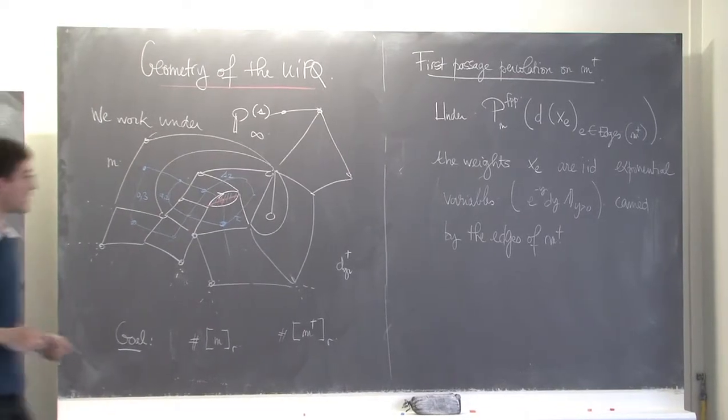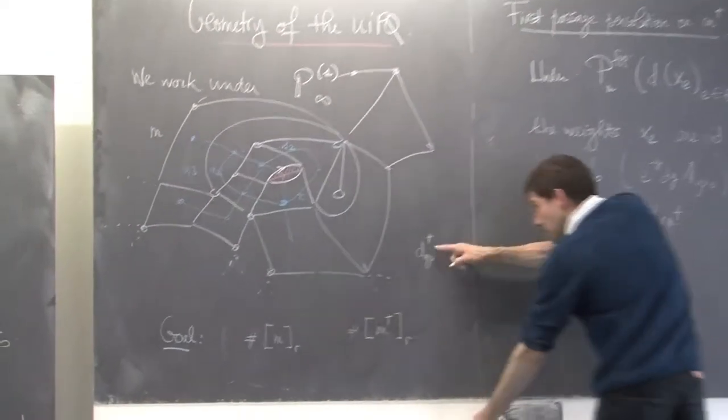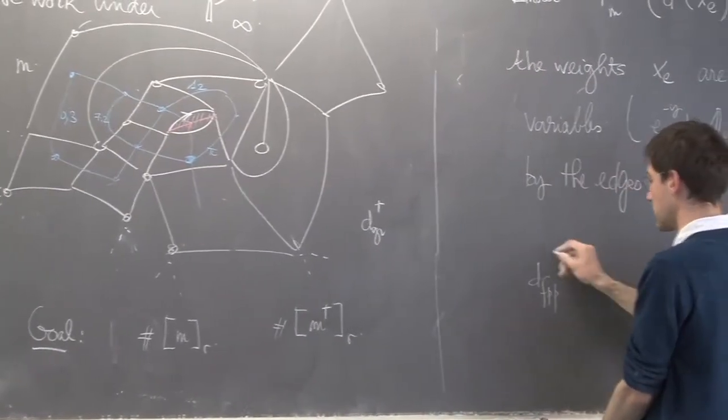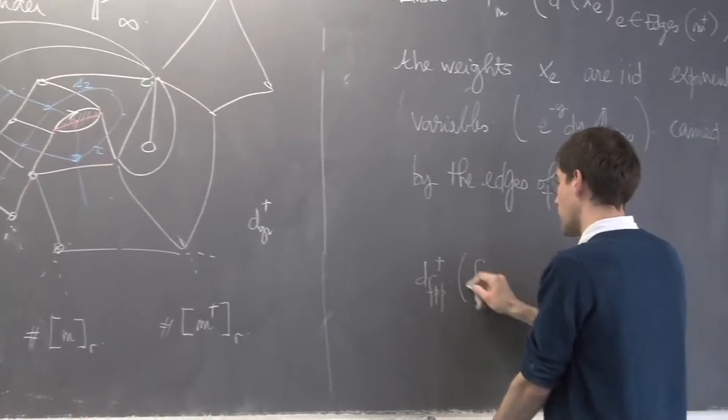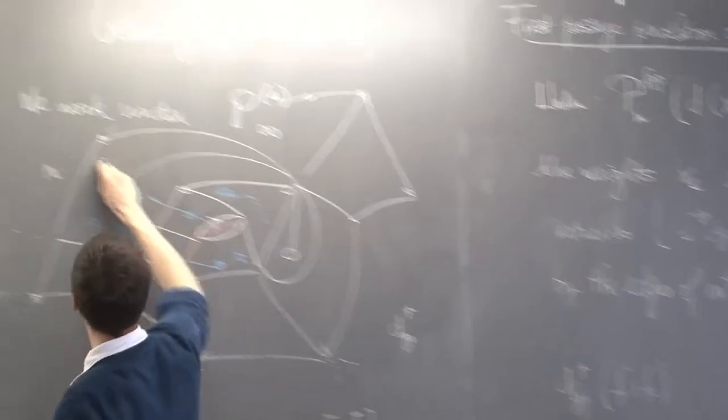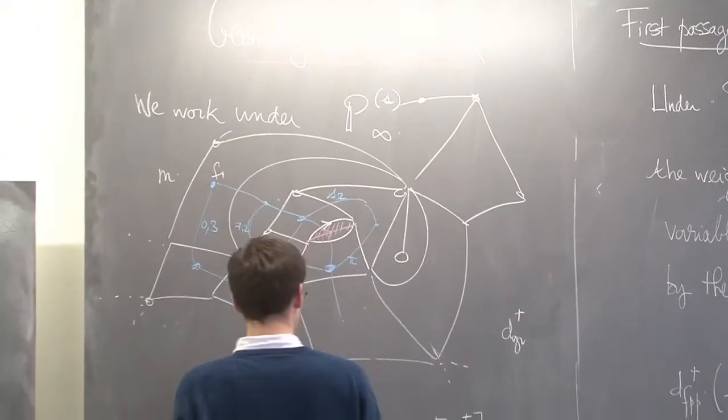And I will then trick the graph distance by putting the first passage percolation distance on the dual between two faces F1 and F2.